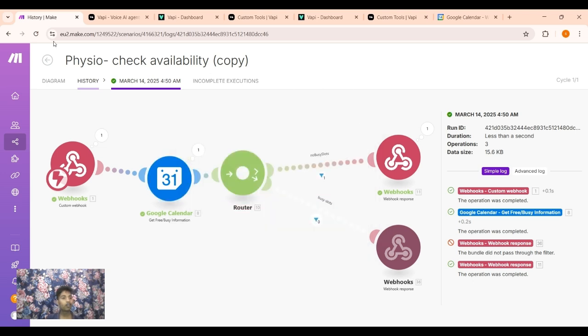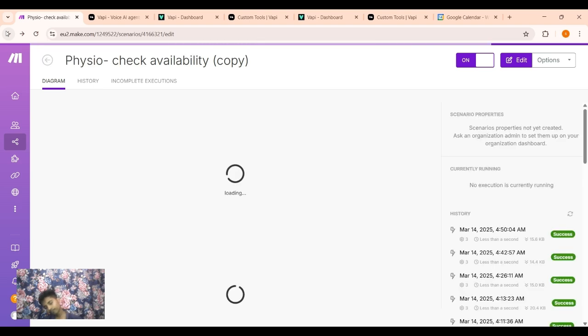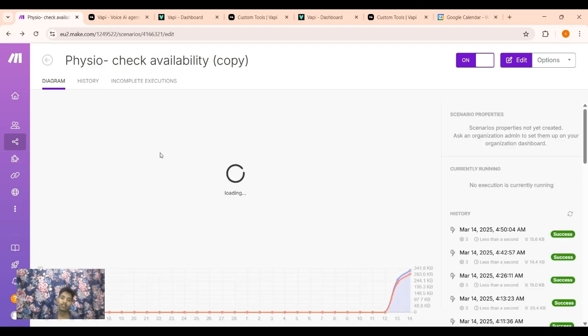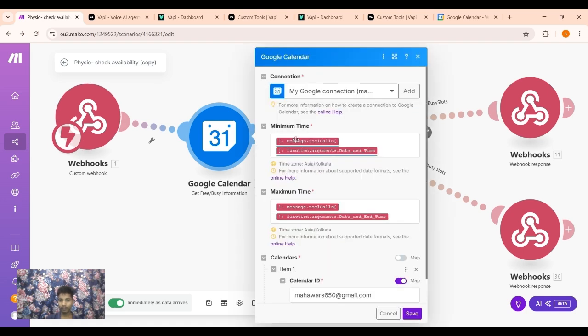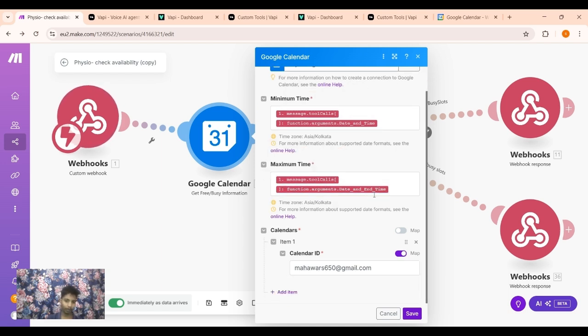Then it goes to Google Calendar, and the minimum time is the start time of the appointment. You have to make a connection with your account, and the maximum time is the end time of the appointment. The calendar ID is simply your Gmail ID, and simply save it.